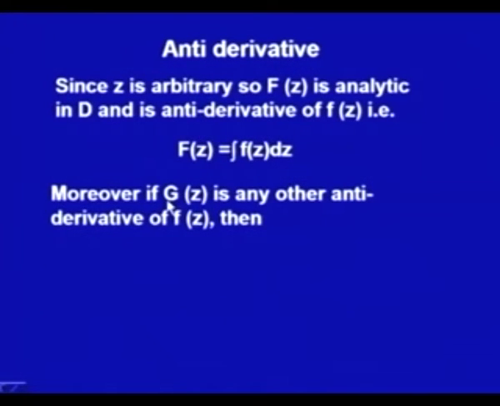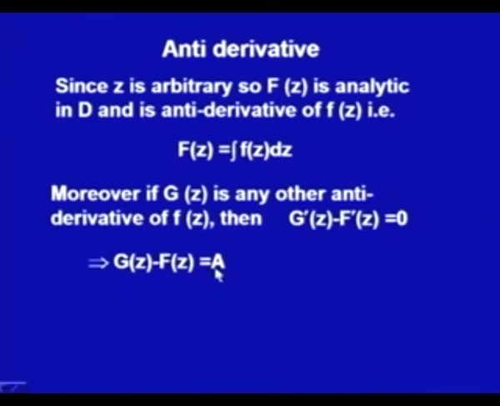Now suppose there is some other antiderivative of this small f, which is capital G(z). Then what will happen? Because G(z) is an antiderivative, G dash z will also be small f(z). The difference of G dash and F dash would be small f(z) minus small f(z), which is always 0 for all z. If I integrate it, we know that G(z) minus F(z) should be a constant. Because we are talking about the complex case, this should be a complex constant.